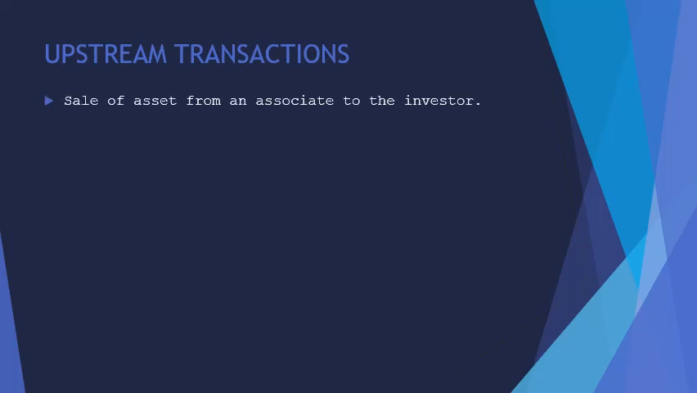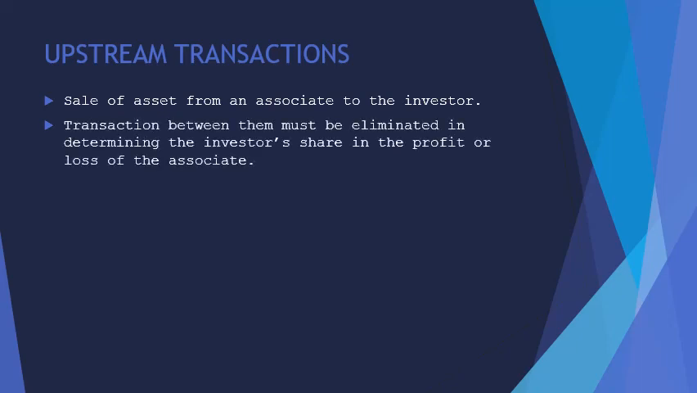Another important topic that we must discuss is the upstream and downstream transactions. Now first, what is an upstream transaction? This transaction involves the sale of assets from an associate to the investor. It is important to take note that the unrealized profit from these transactions must be eliminated in determining the investor's share in the profit or loss of the associate.